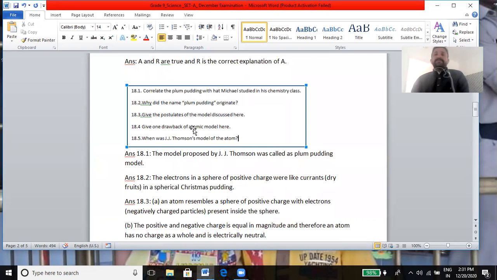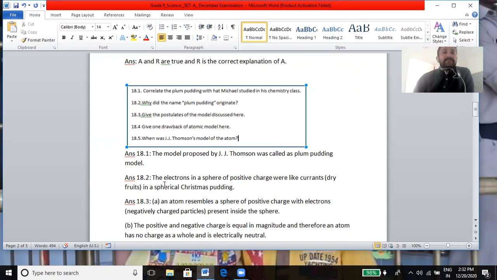Next, a paragraph is given in your question paper, and your question 1 is, correlate the plum pudding with what Michael studied in his chemistry class. Beta, as you know, that chapter is the structure of atom, and the answer for this is the model proposed by J.J. Thomson was called the plum pudding model. Why did the name plum pudding originate? The electrons in a sphere of positive charge were like carrots or dry fruits in a spherical Christmas pudding.